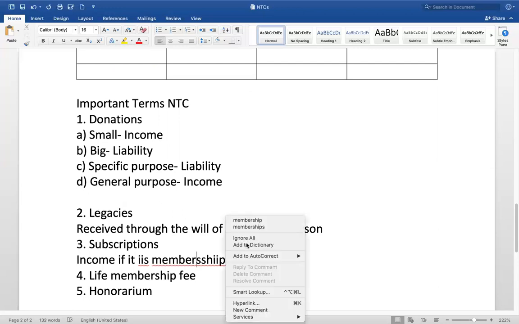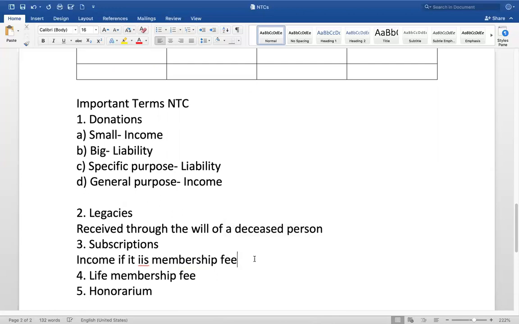Then life membership fee is a liability. Life membership is a liability. Honorarium is the amount that you pay, therefore it is an expense.